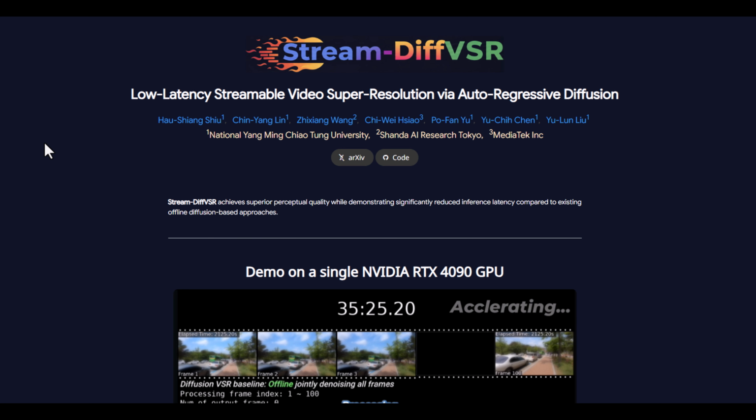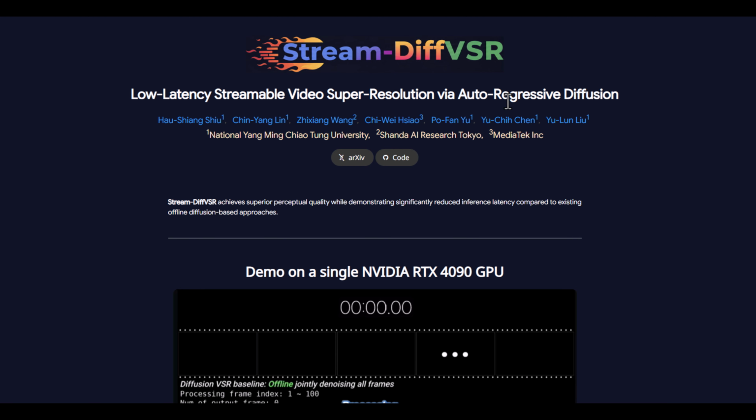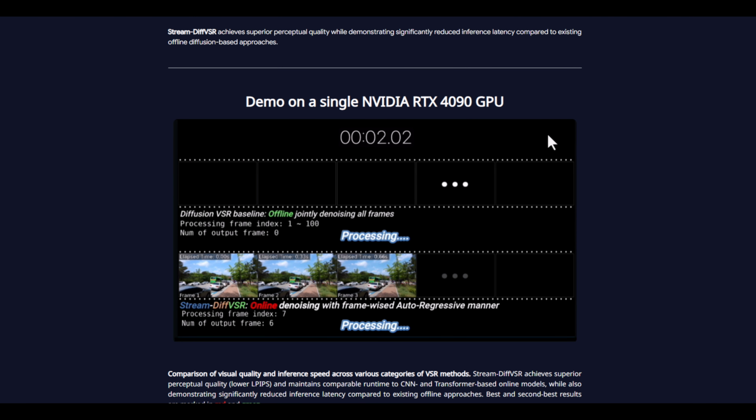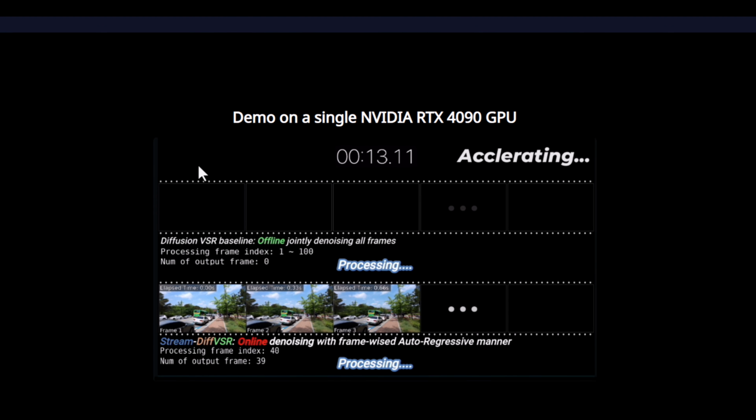AI never sleeps, and now it can enhance video in real time. Stream-DiffVSR introduces a new way to enhance video quality in real time using artificial intelligence.